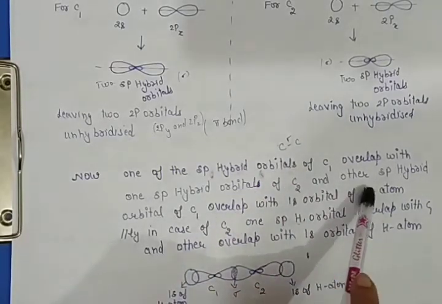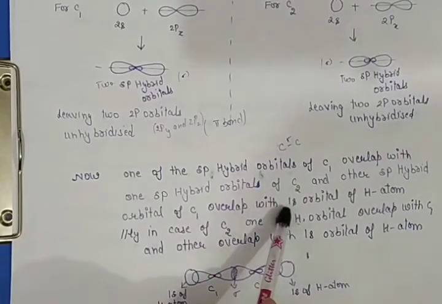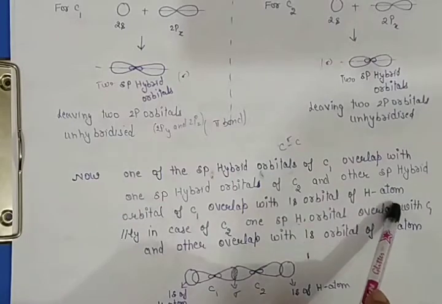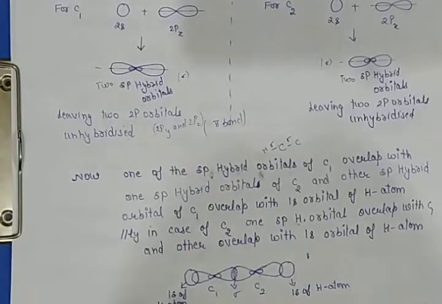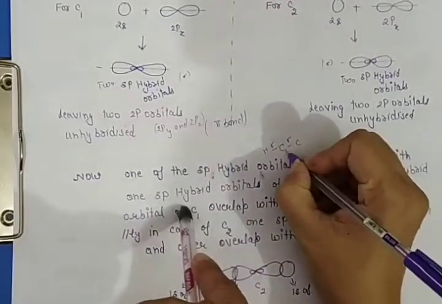Now next, the other sp hybrid orbital of C1 overlaps with the s orbital of a hydrogen atom to form another sigma bond, isn't it? Similarly in case of C2, one bond is already with C1, that is the C1-C2 sigma bond, and now the next one overlaps with the s orbital of hydrogen. This one also forms a sigma bond.